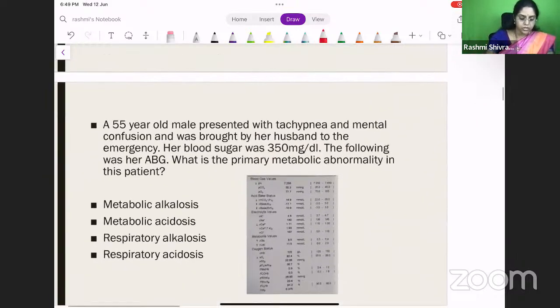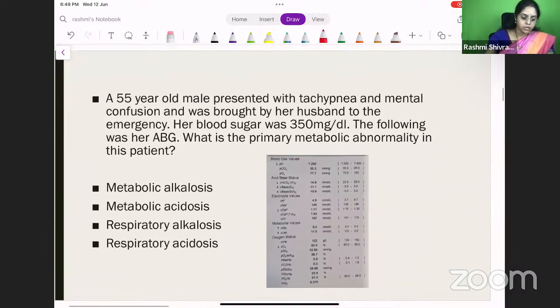Okay. So another image-based question. A 55-year-old patient presented with tachypnea and mental confusion and was brought by her husband to the emergency. Her blood sugar is 350. The following is her ABG. What is the primary metabolic abnormality in this patient?